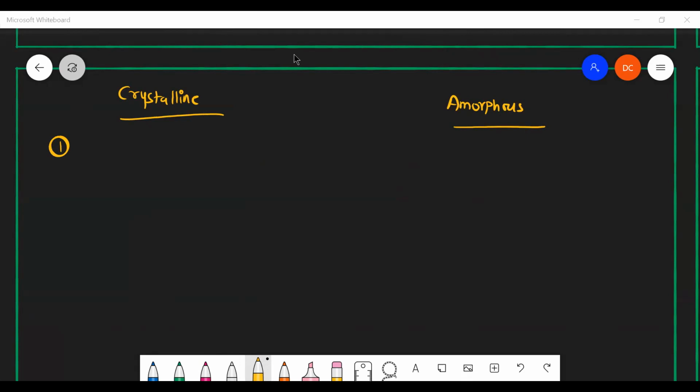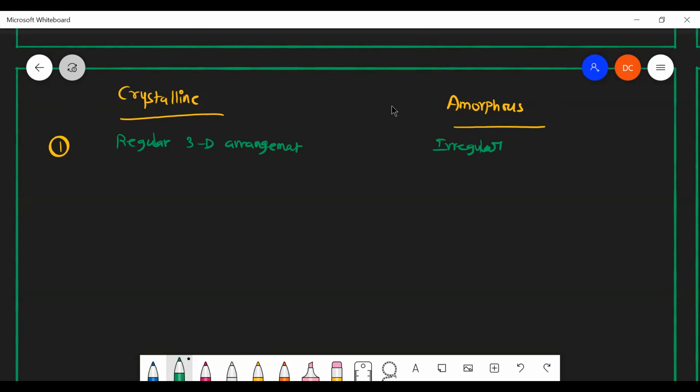Anandita, please tell any one difference between crystalline and amorphous. In crystalline, the particles are arranged in a regular manner, and in amorphous, it's irregular. Good. Regular three-dimensional arrangement is there, but here, irregular arrangement.